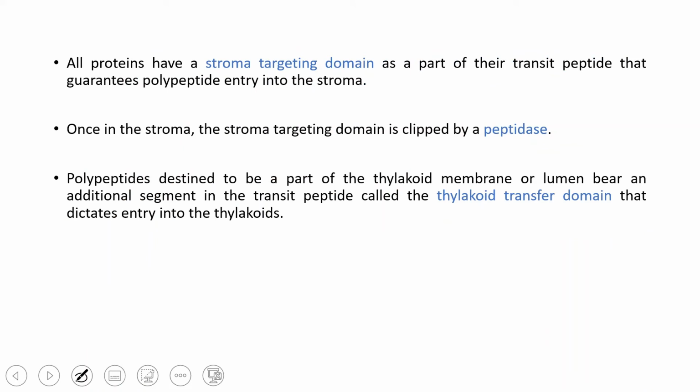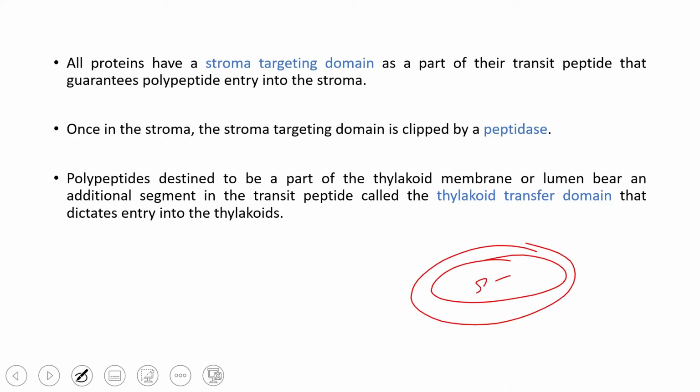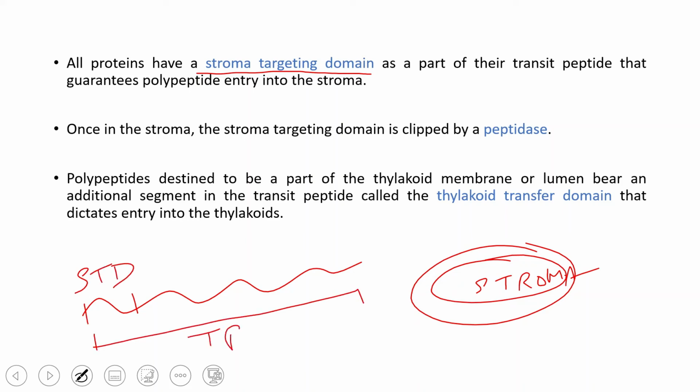Now, the proteins which have to be a part of the stroma, that is, which have to enter the stroma of the chloroplast. So this is the stroma. Those which have to enter the stroma have a stroma targeting domain in their transit peptide. So if this is the complete N-terminal transit peptide, there will be a stroma targeting domain. And this is the complete transit peptide. Now once in the stroma, this stroma targeting domain will be cleaved off by a peptidase.